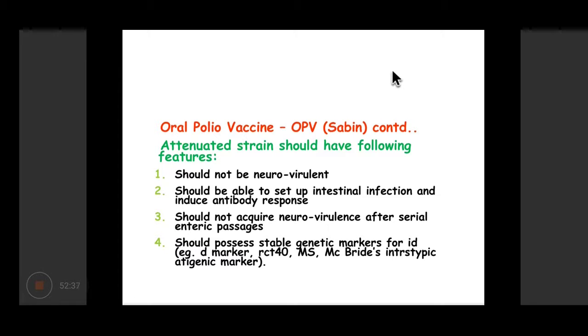It should not acquire virulence after serial enteric passages. That means after infecting multiple hosts, after passing out from the feces, it should not turn neurovirulent, and it should possess certain genetic markers so that if you are isolating this virus from any source in the community, we should be able to distinguish whether this is a wild virus or a vaccine virus.